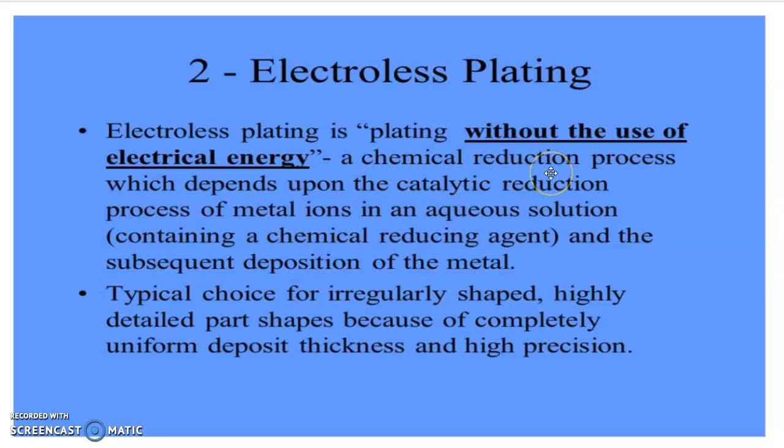It is a chemical reduction process which depends upon the catalytic reduction of metal ions in an aqueous solution containing a chemical reducing agent and the subsequent deposition of the metal. It is a typical choice for irregularly shaped, highly detailed parts because of completely uniform deposit thickness and high precision. We get an accurate plating. Hence we will use this electroless plating.